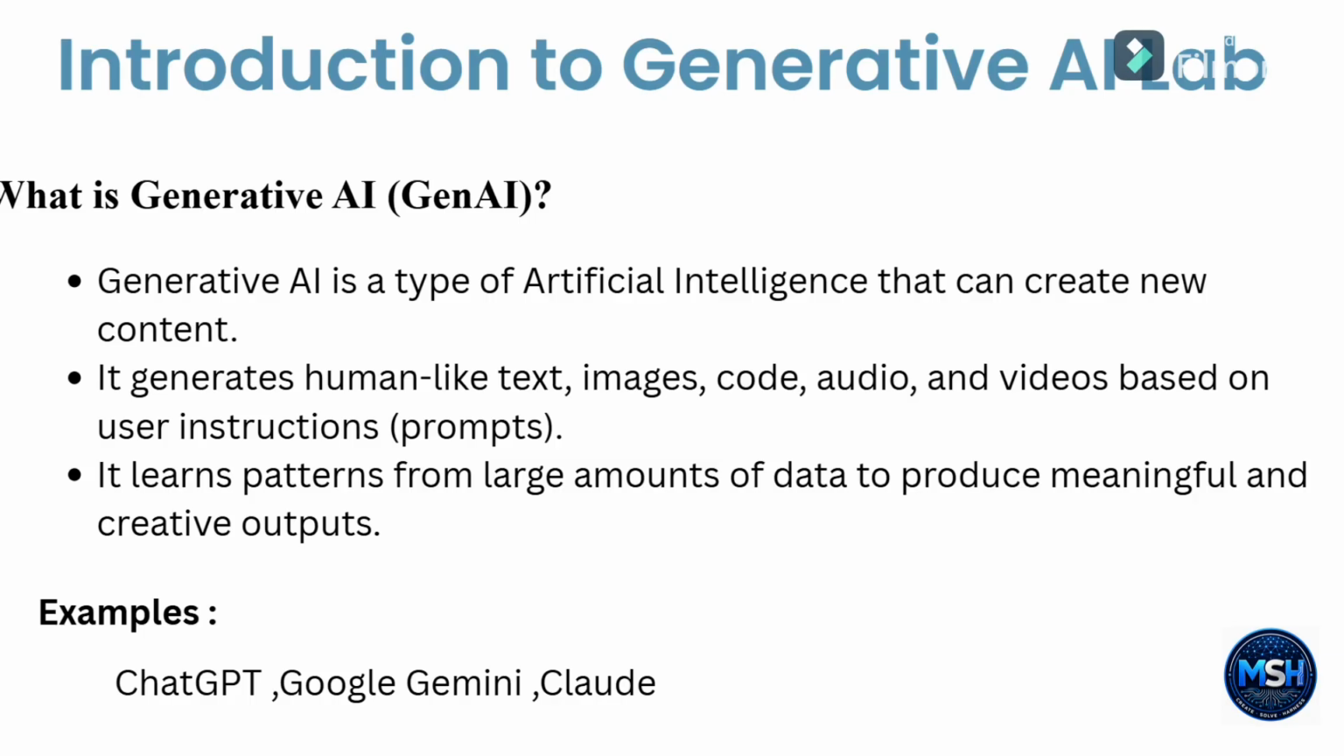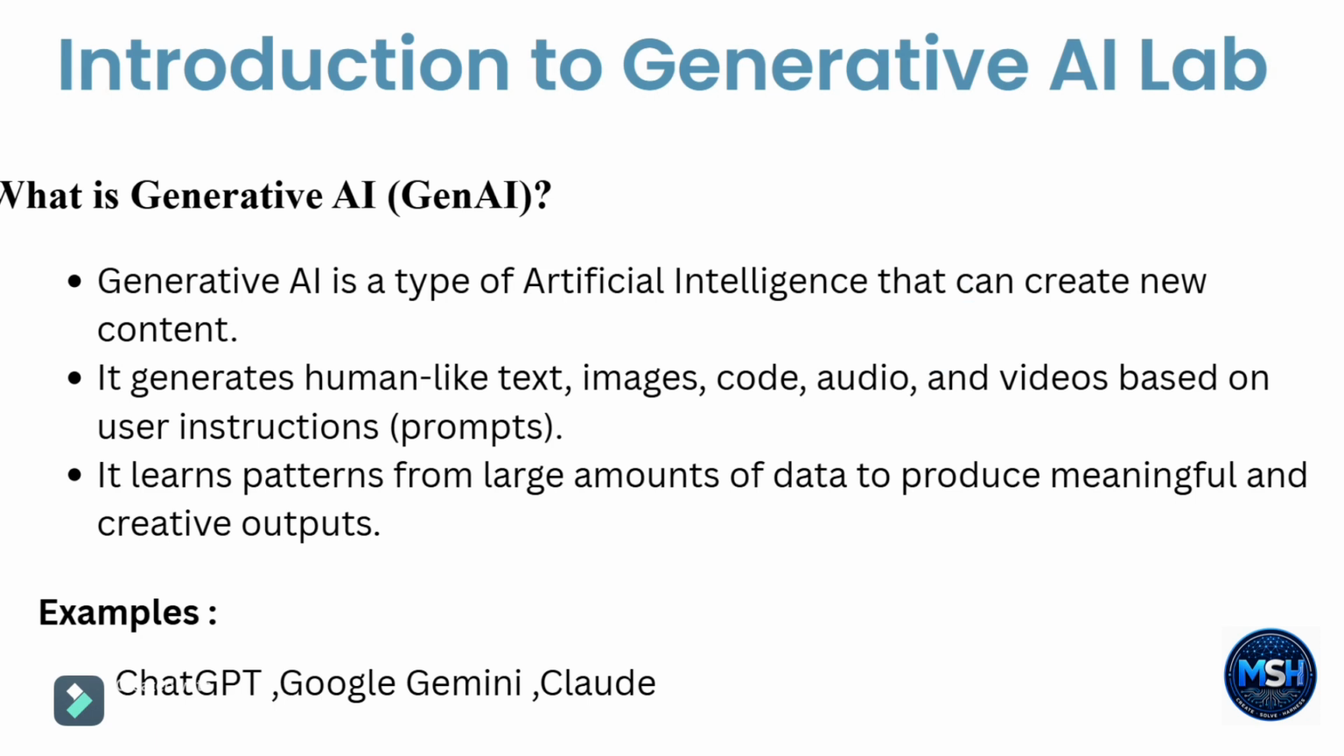The content is generated based on the instruction provided by the user. When the user gives an instruction to a generative AI, it creates content based on the provided prompt. These instructions are called prompts. Generative AI learns from large amounts of data to produce meaningful and creative outputs.